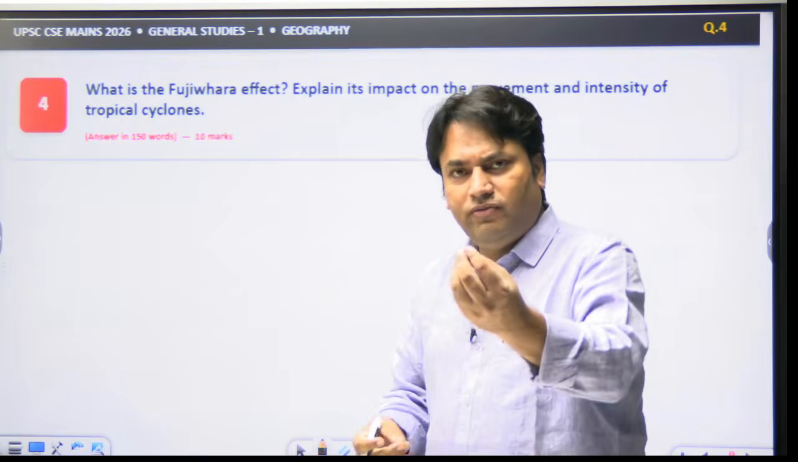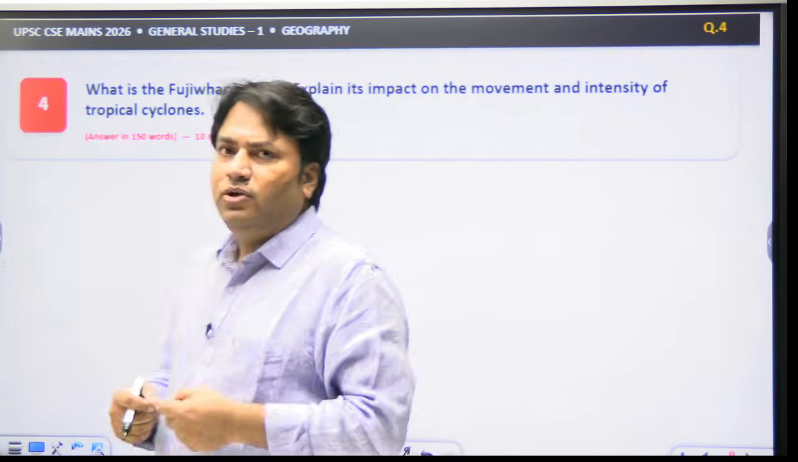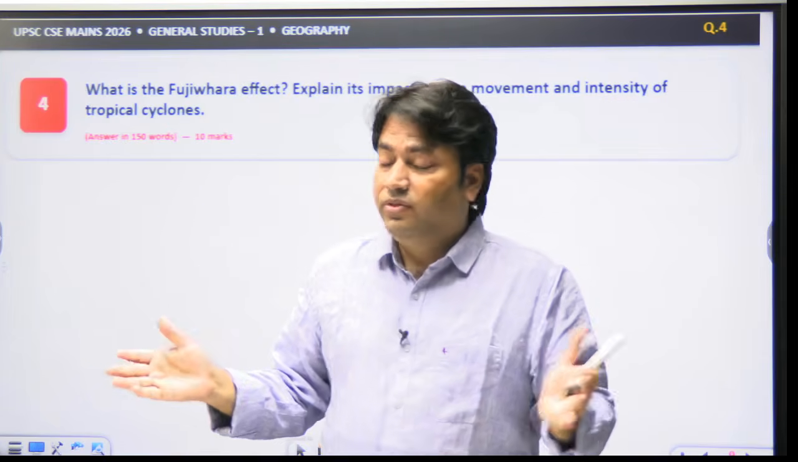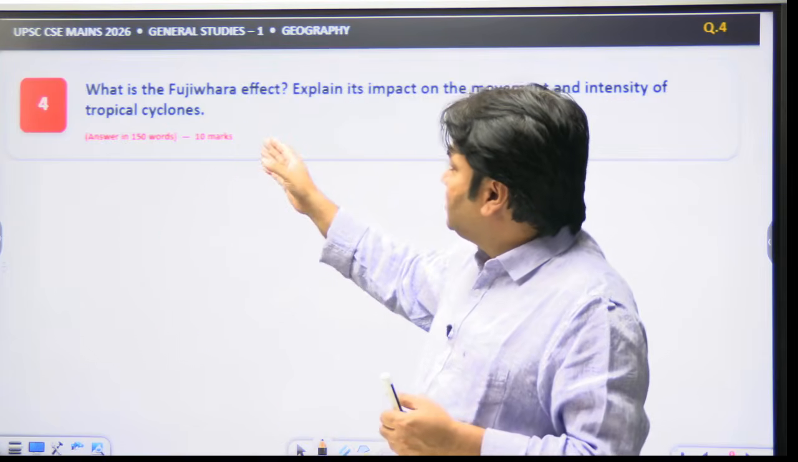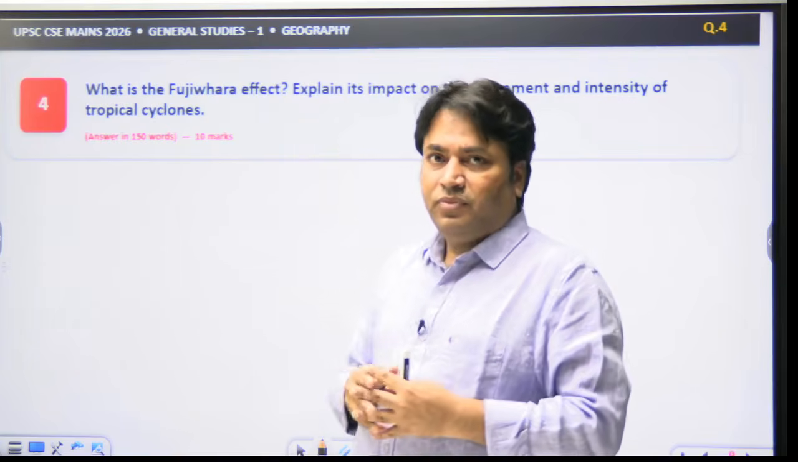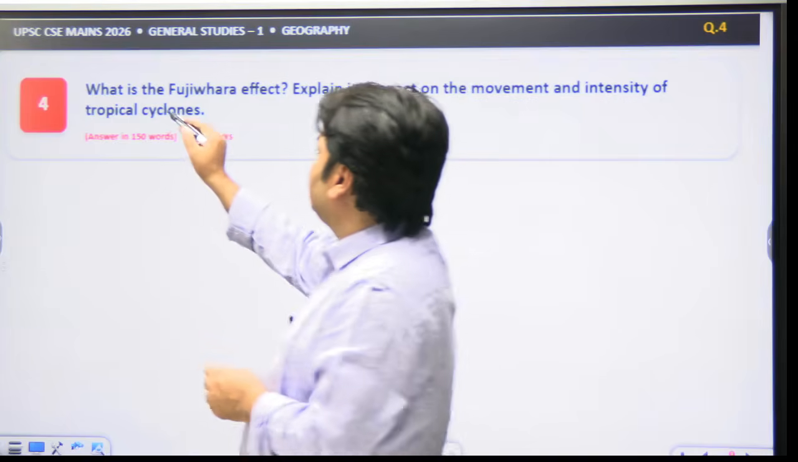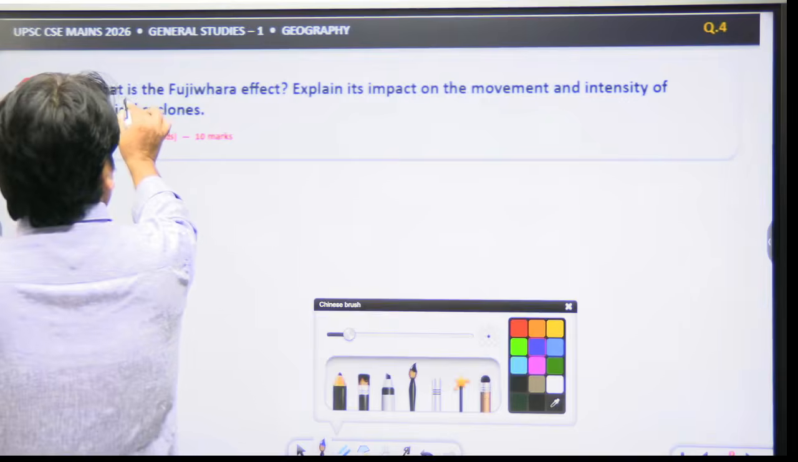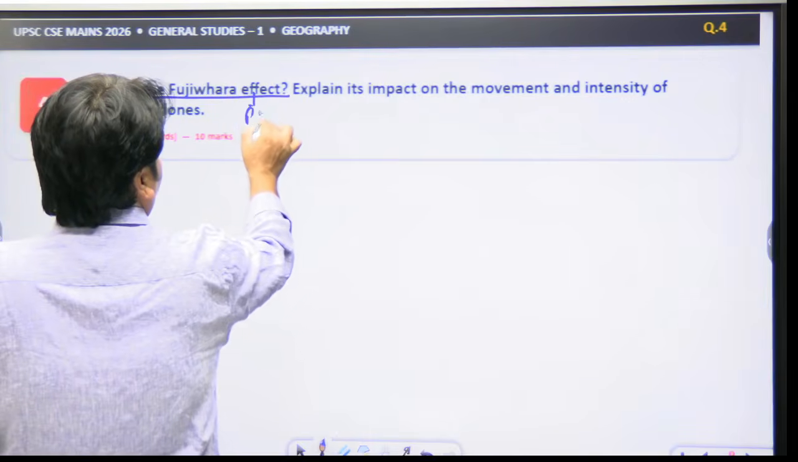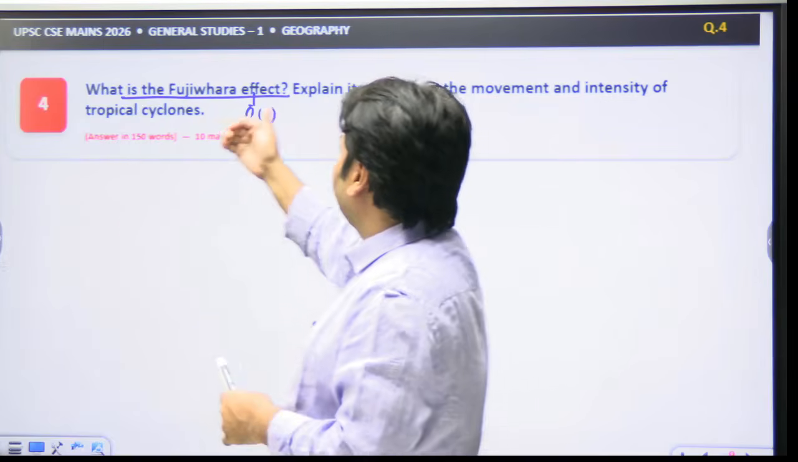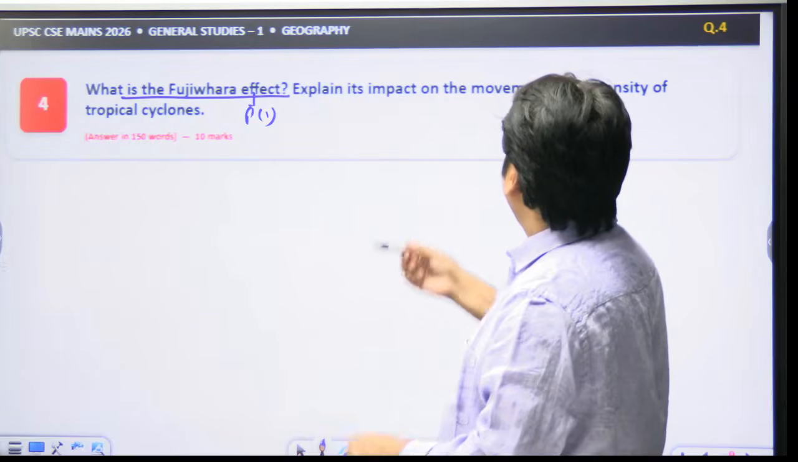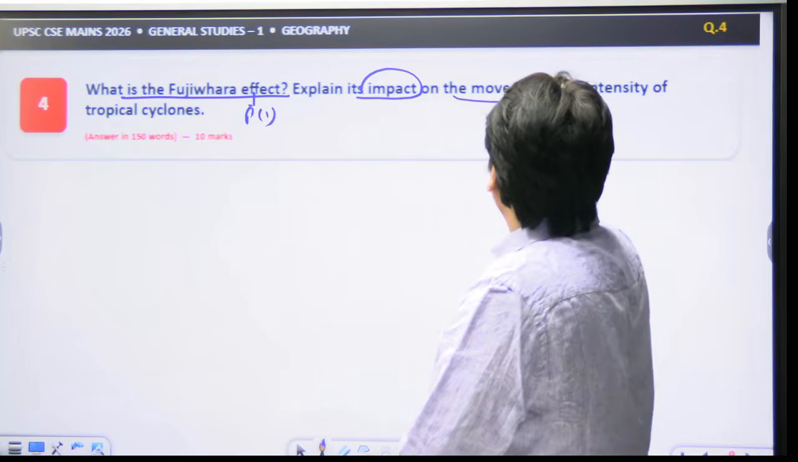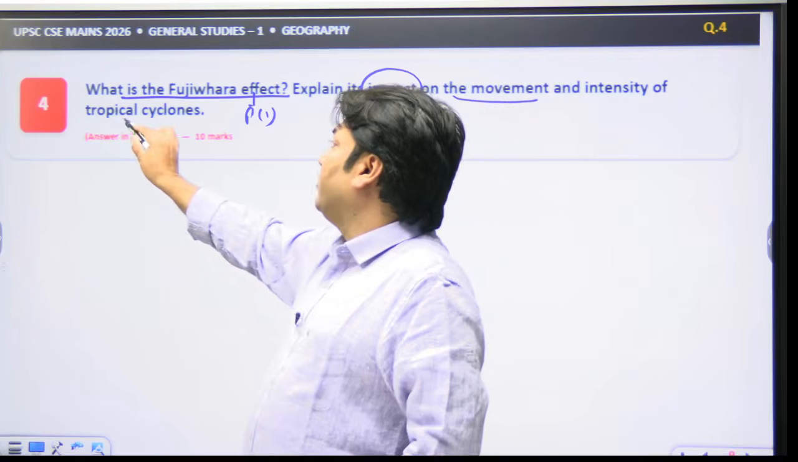That is the very first question of geography in your GS paper 1. So what does this question say? The question is asking, what is Fujiwara effect? Explain. It means that this is the first part of the question, that is, what is Fujiwara effect. This is part 1 of the question, and part 2 of the question is explain its impact on the movement and intensity of tropical cyclones.